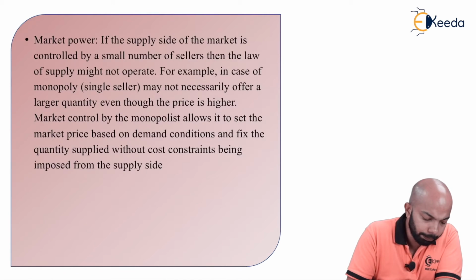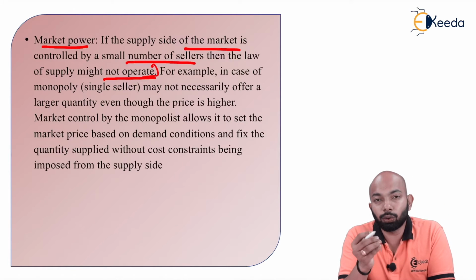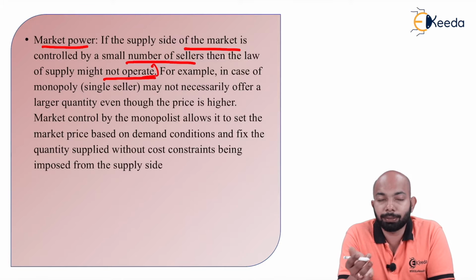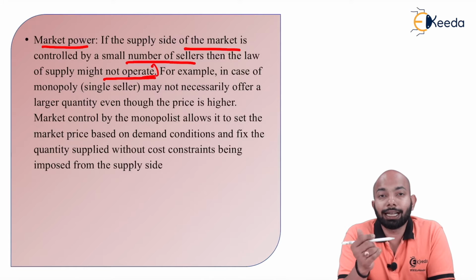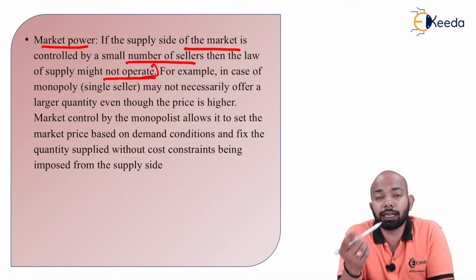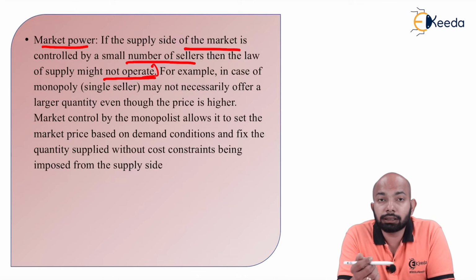The next exception has been mentioned as market power. If the supply side of the market is controlled by a smaller number of sellers, then the law of supply might not operate. That means if this is a monopolistic market, where there are only a small number of sellers and more buyers, for example a tire manufacturing company, there are very few manufacturers in India who produce tires. That is the same thing that we're talking about.